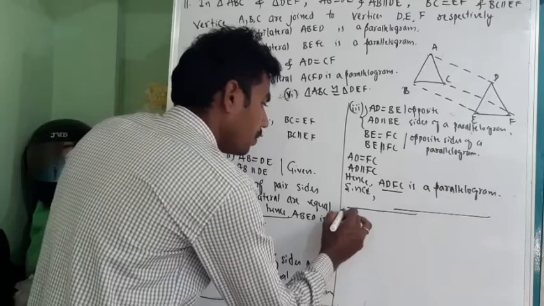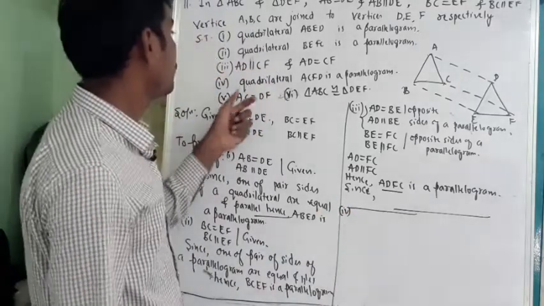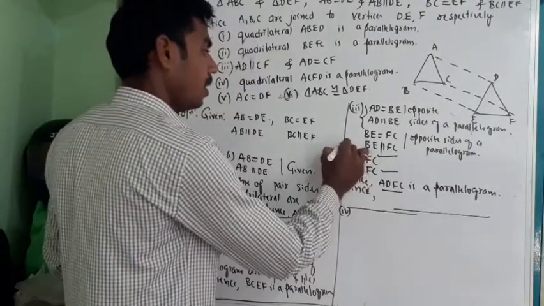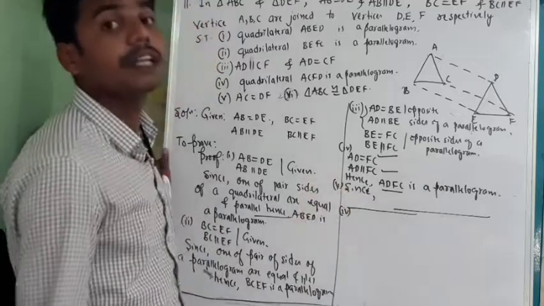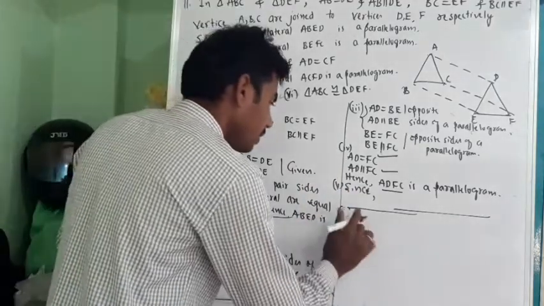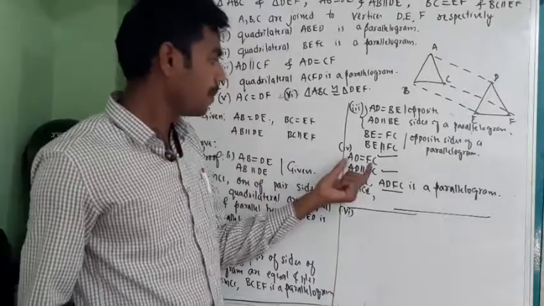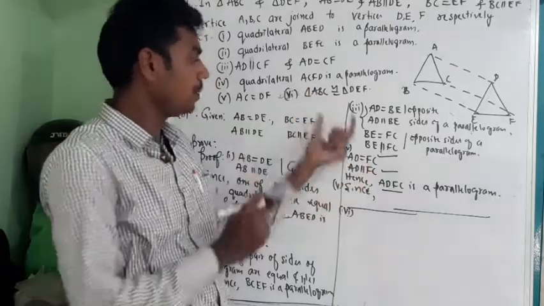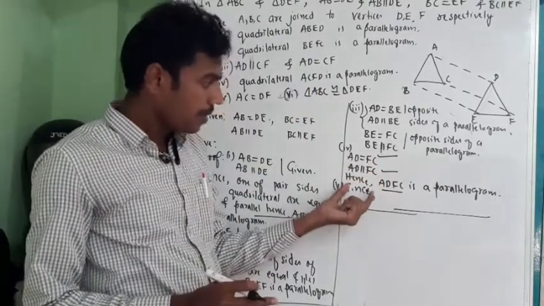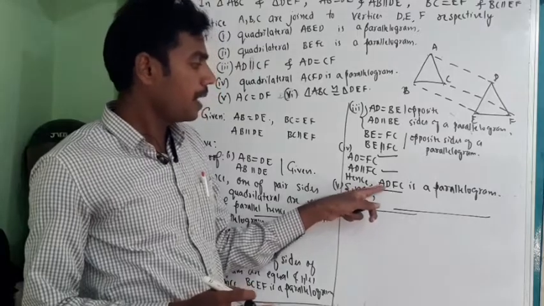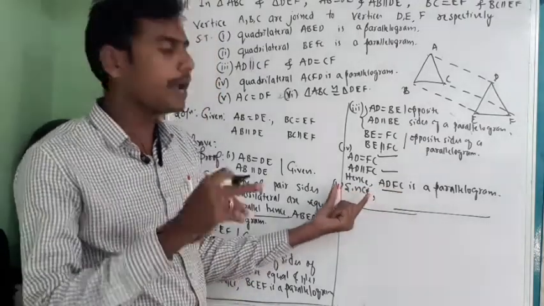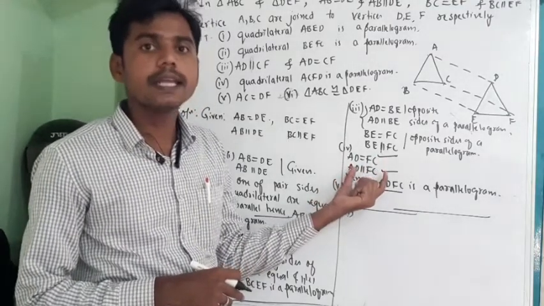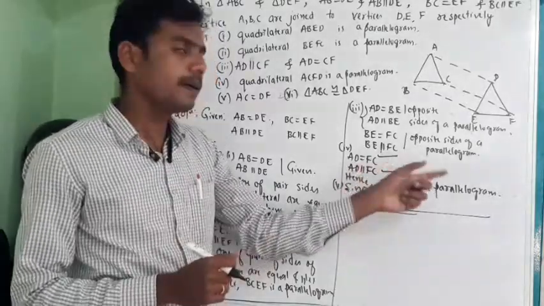Next, fourth one. What is there in the fourth one? We proved this one. This was the fourth, and this statement is supposed to be fifth. We need to conclude it as a parallelogram. Next, we'll go to sixth one. What is fourth? We need to prove AD is parallel to CF and AD is equal to FC. We proved it, and because of that we proved ADFC is a parallelogram. You can write in the bracket if you want: since one pair of sides of a quadrilateral are equal and parallel, hence it is a parallelogram.